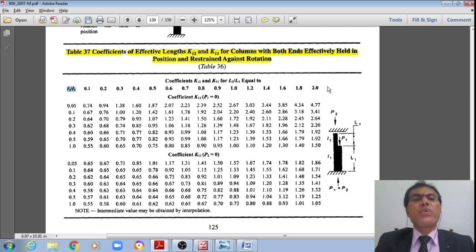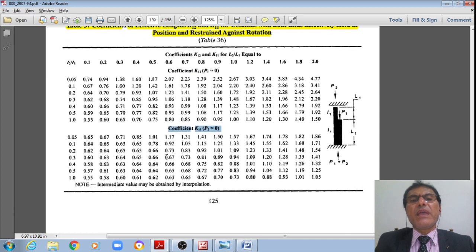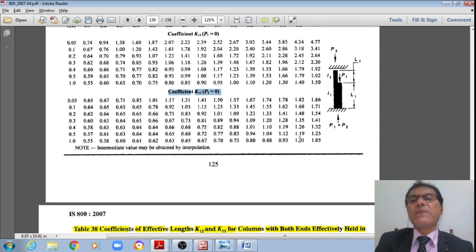For different I2 to I1 values, these coefficients K1 to K11 for different L2 by L1 equal to these values, then I can have this K12 and K11 values. This is K12, student, for P1 equal to 0, and this is how for P2 equal to 0, this is K11.